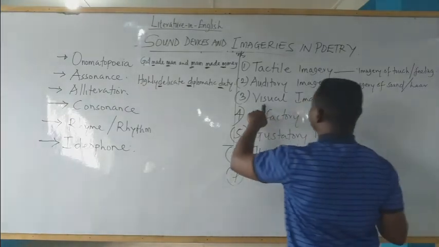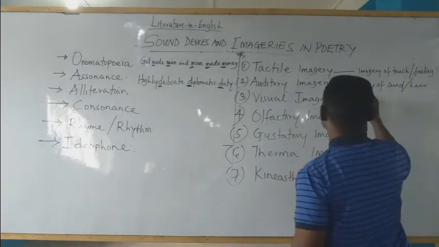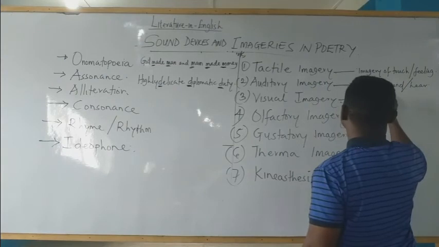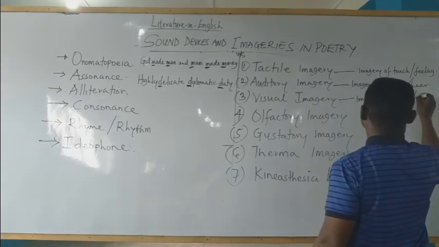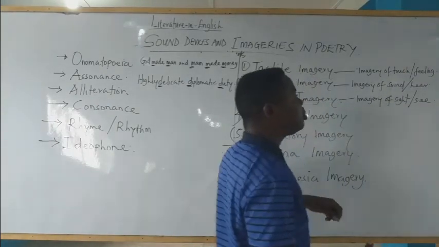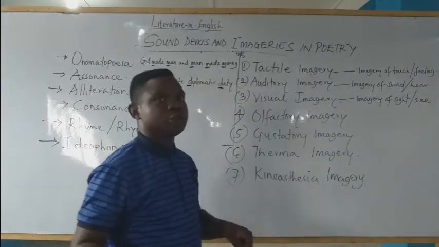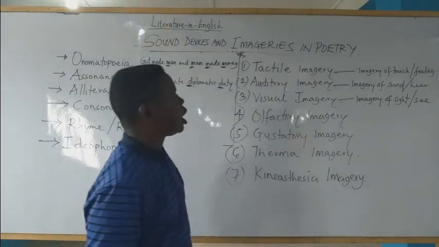Look at number three, visual. Visual is sight. Imagery of sight is called visual imagery. It enables us to see what is going on in a work of art. We call it visual imagery.